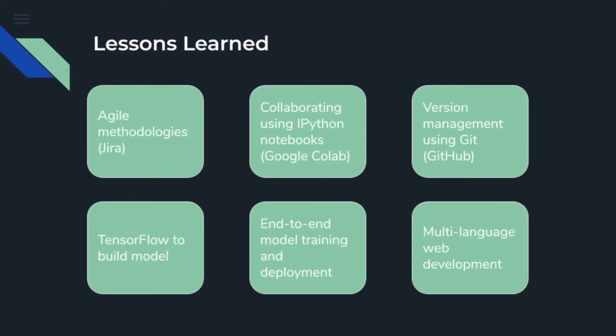We learned about code collaboration using IPython notebooks by using Google Colab. We learned about version management by using GitHub, where we uploaded different versions of our code. We learned how to use TensorFlow and some of its libraries, such as Keras, to build our model. We learned about end-to-end model training and deployment. And lastly, we learned about multi-language web development through using Python for the classification and JavaScript for the server. Now, Abhishek will talk about further work.